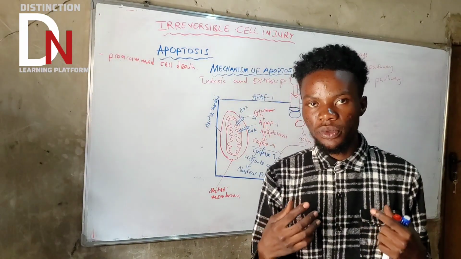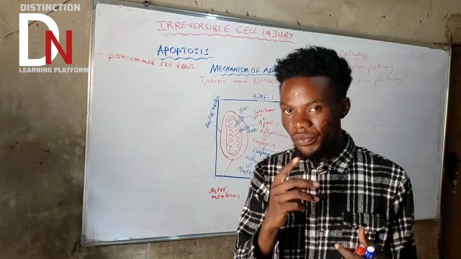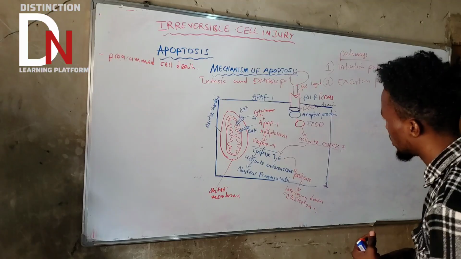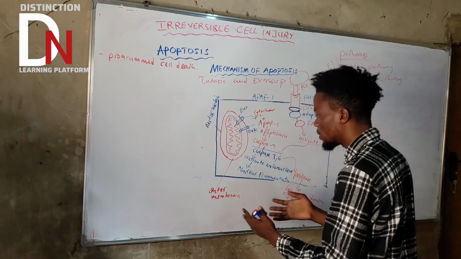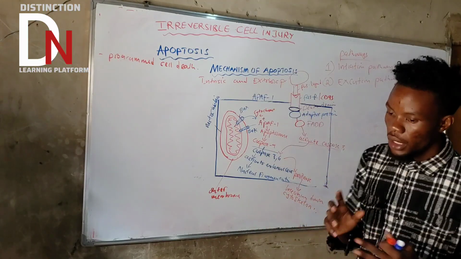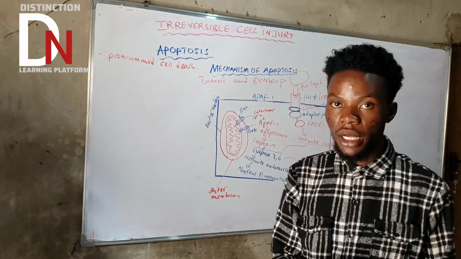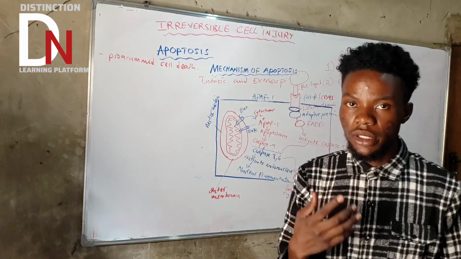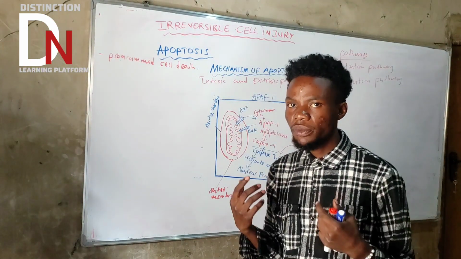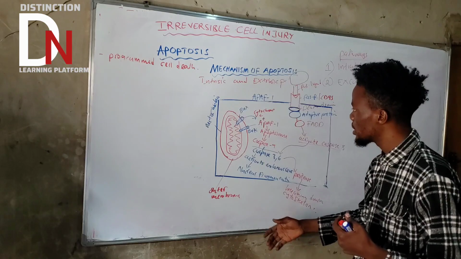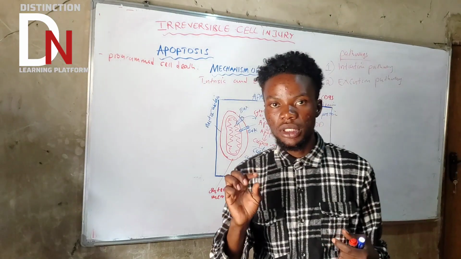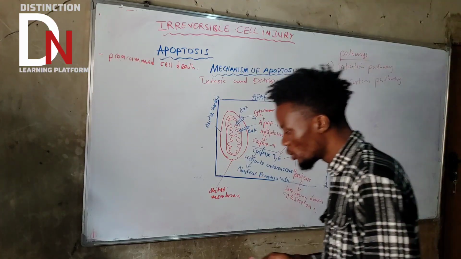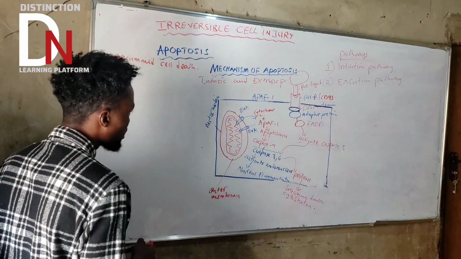The question is, once apoptosis has occurred, how are those apoptotic bodies removed from the body, or from where apoptosis is happening? Because this has to be removed immediately. If it is not removed, an inflammatory response is going to occur, but under apoptosis, remember that we said there is no inflammatory response. After apoptosis, everything will be turned into apoptotic bodies, or apoptotic figures. So how do you remove them?